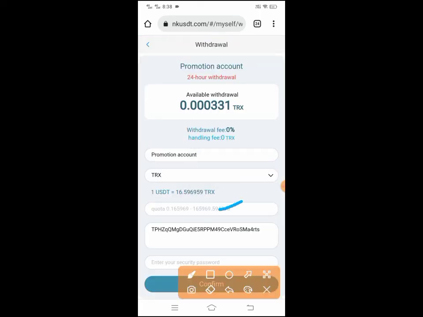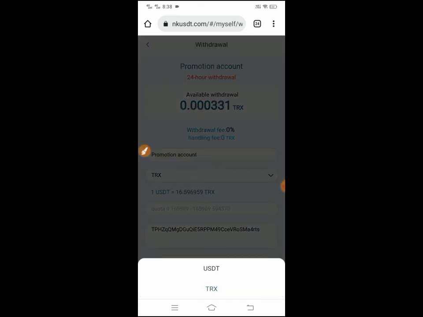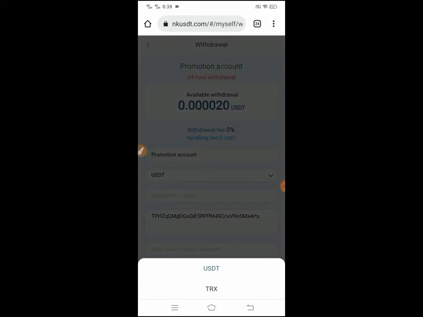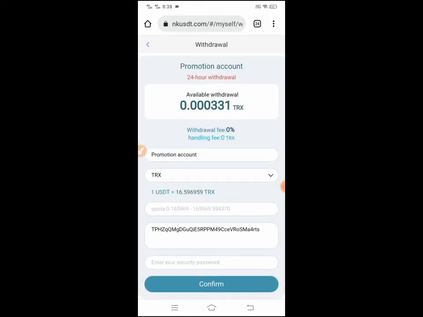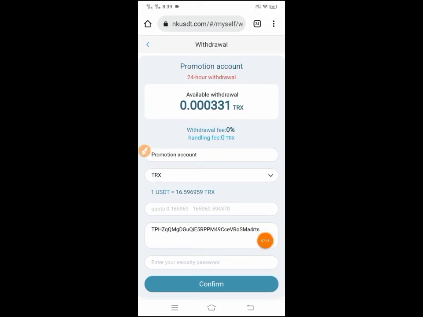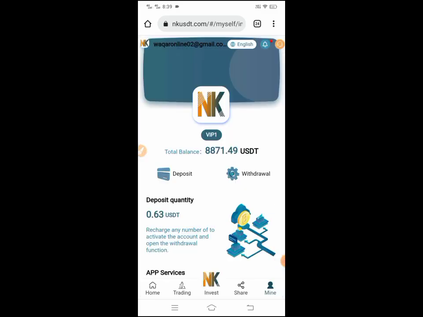You can withdraw in both TRX and USDT. You can easily withdraw in TRX and also in USDT. Type the quantity. Here is my available balance, available withdrawal. Type your amount and just paste your wallet address and type your security password. Then click on confirm. When you click on confirm, you will receive the withdrawal within 5 minutes. The withdrawal is instant. You can get the withdrawal instantly.